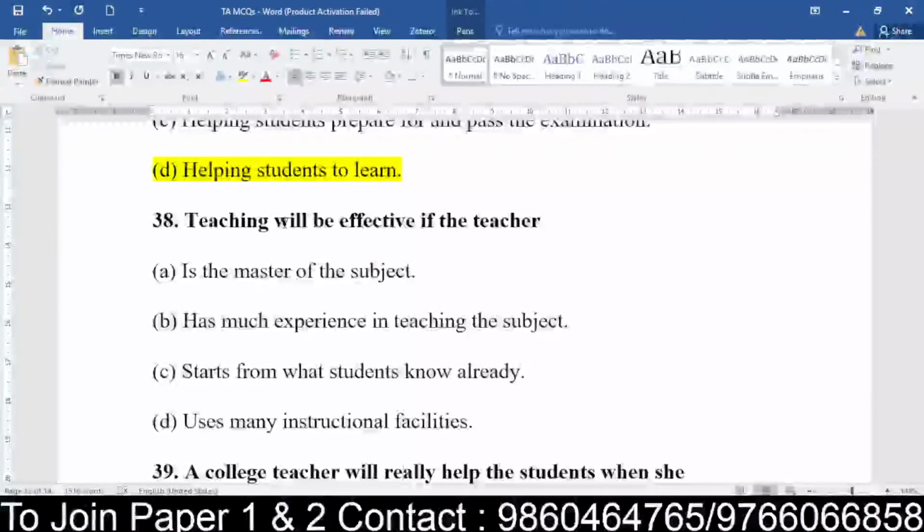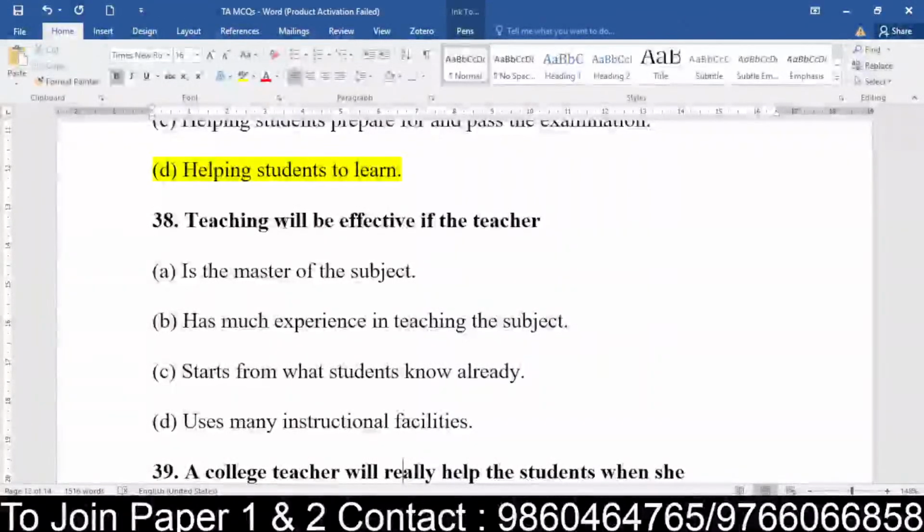Now see, what exactly the content you are trying to deliver will be effective when, irrespective of your personality, you are a good communicator, orator, keep all these things aside. Here you are just talking from the teaching point of view. Teaching will be effective if the teacher does what? So what does the teacher have to do?